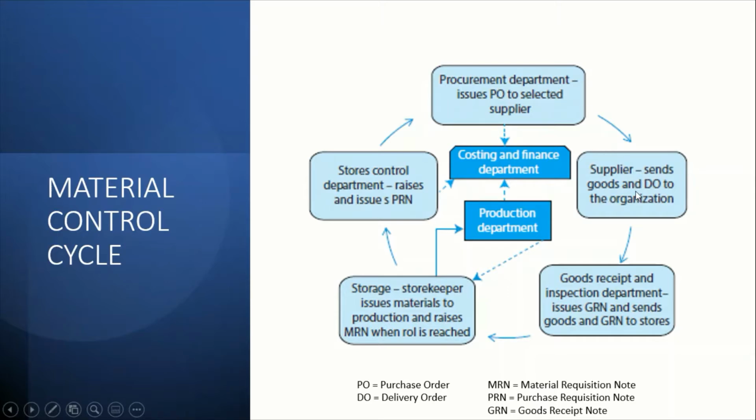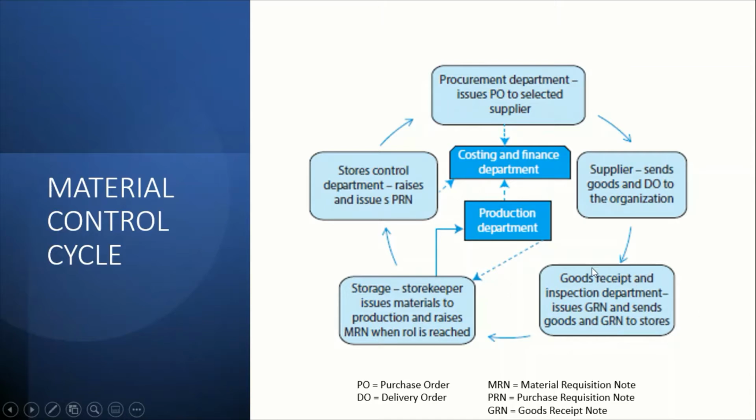Supplier will send goods and DO to the organization. So DO, as stated below, is delivery order. It's another document that describes the materials and the delivery. And next, the cycle will go to goods receive and inspection department. Issue GRN and send goods and GRN to store. So GRN is goods received note.